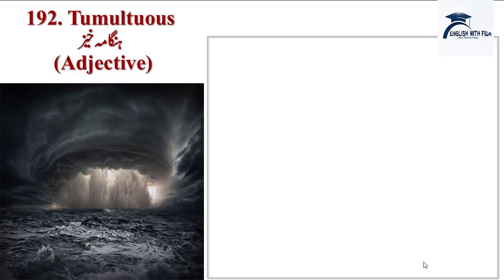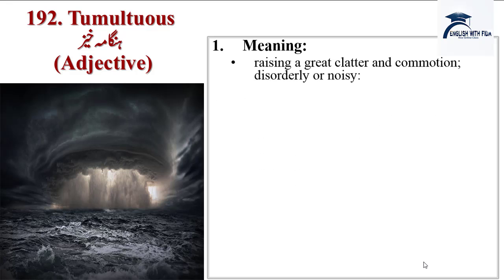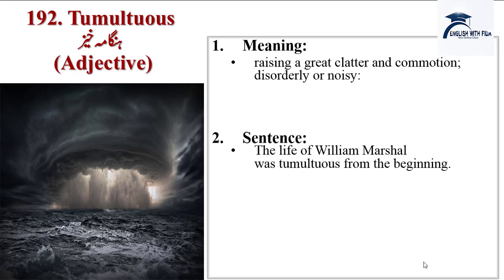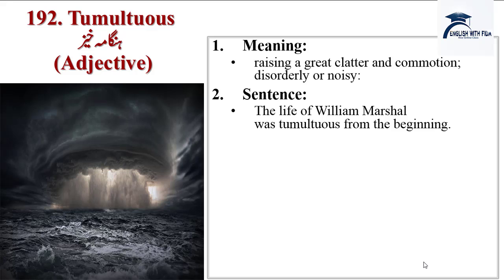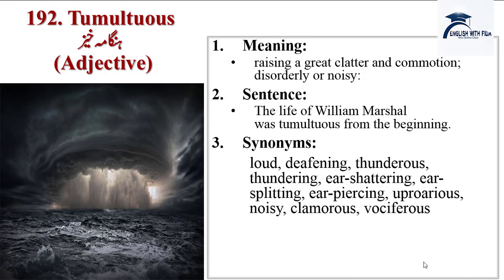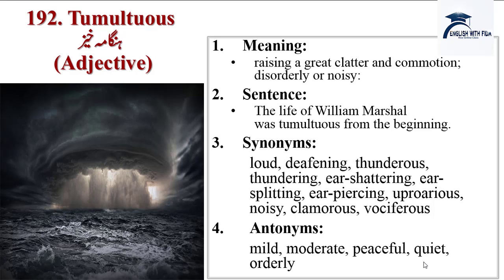Next word is tumultuous, hangama khiz, tufani. Meanings are raising a great clatter and commotion, disorderly or noisy. Sentence: the life of William Marshall was tumultuous from the beginning. Synonyms are loud, deafening, thunderous, thundering, ear-shattering, ear-splitting, ear-piercing, uproarious, noisy, clamorous, vociferous. Antonyms are mild, moderate, peaceful, quiet, orderly.